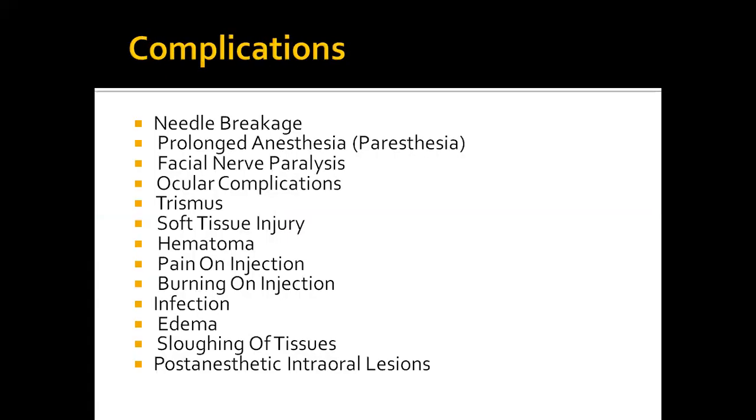Good morning, all. My topic is complications of LA. So, local complications of LA. Local complications of LA include needle breakage, prolonged anesthesia, facial nerve paralysis, ocular complications, trismus, soft tissue injury, hematoma, pain on injection, burning on injection, infection, edema, sloughing of tissue, and post-anesthetic intraoral lesions.